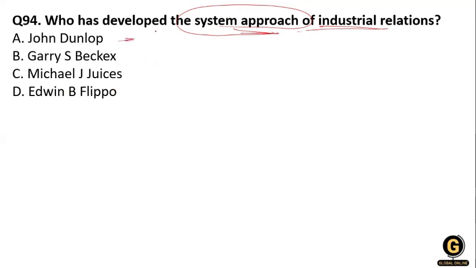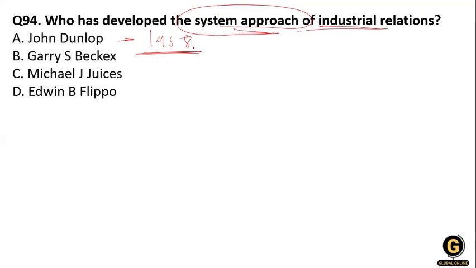Okay. So John Dunlop is from Harvard University, and he developed this approach in the year 1958. In which year? 1958. So according to this approach, individuals are part of an ongoing but independent social system.